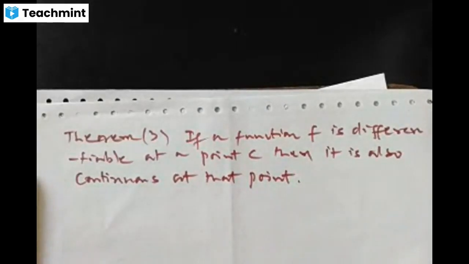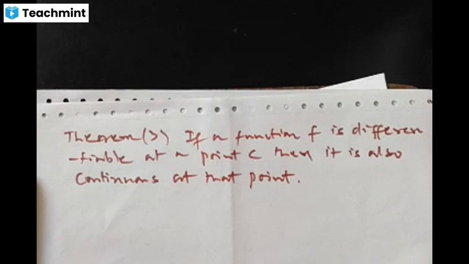If a function f is differentiable at a point c, then the function f is also continuous at the point c. That means whenever a function is differentiable at a point, then obviously it is continuous at that point.